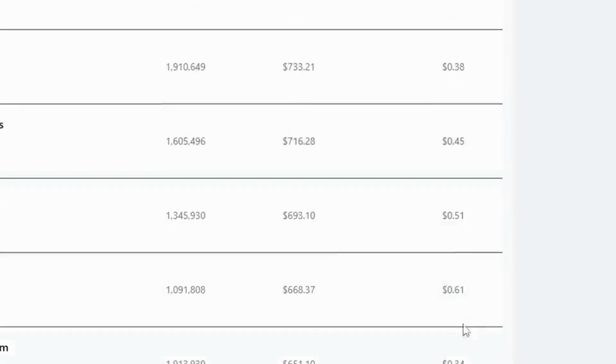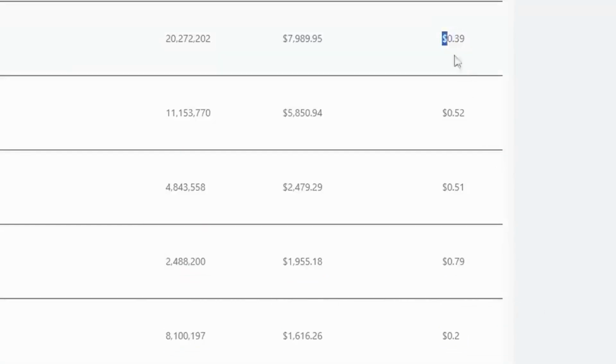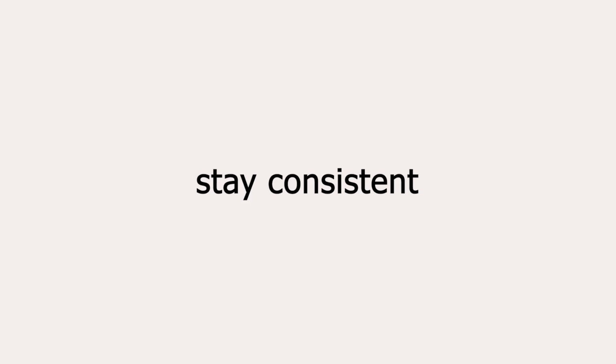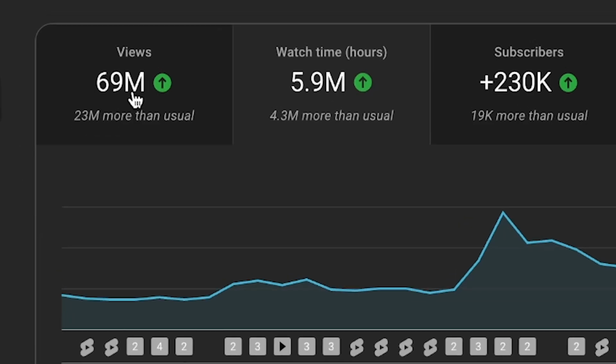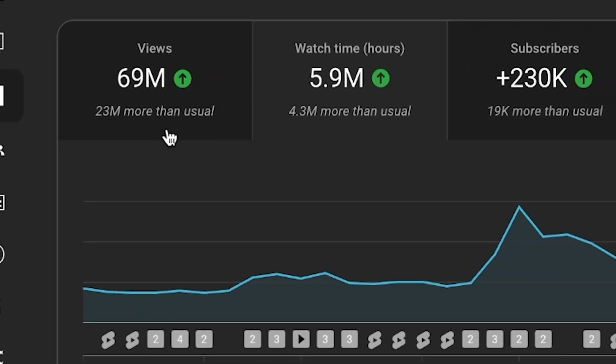Then you get a music deal so you can increase your revenue per view by 2 to 3x. You can get one easily by filling out the form in the description. After that, stay relentlessly consistent and keep posting. You will reach 69 million views in just 90 days, and then you can apply for monetization with YouTube, and then you can start cashing in with YouTube.